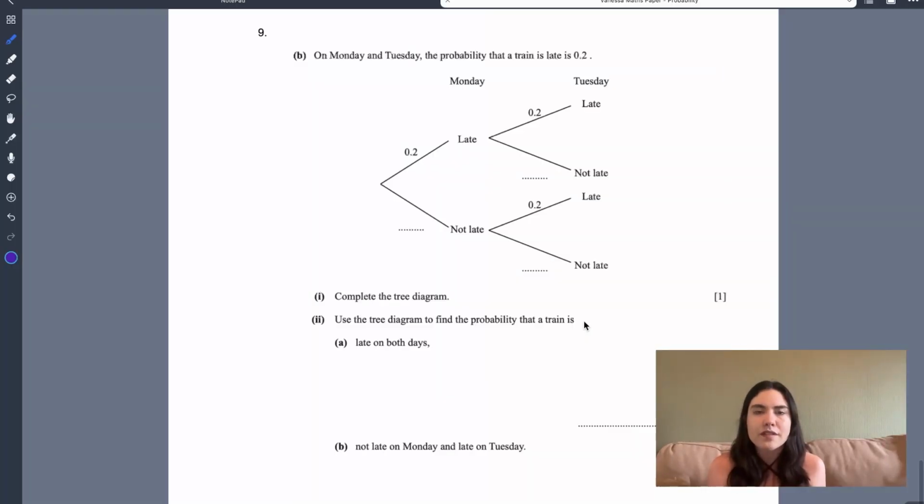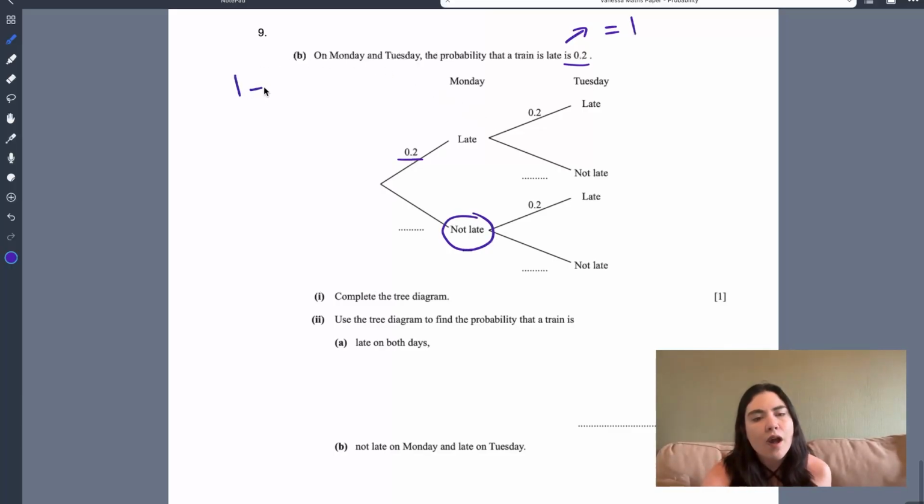All right, so it says, on Monday and Tuesday, the probability that the train is late is 0.2. We need to fill in the tree diagram. Now, if the probability of the train being late is 0.2, remember we said that all probability must add to 1. So what's the probability of it being not late?